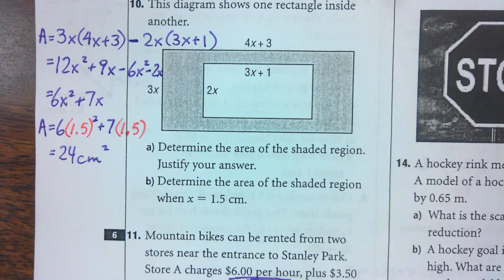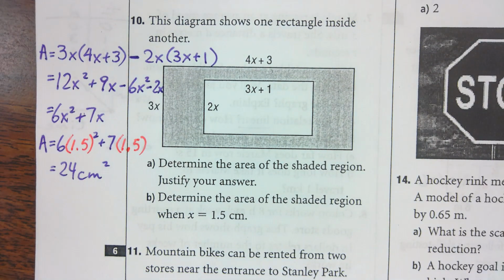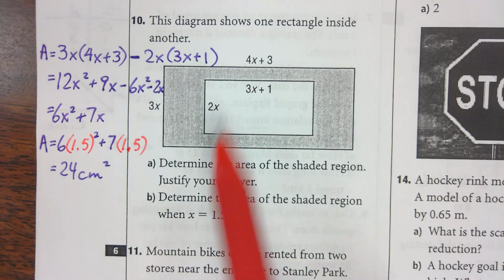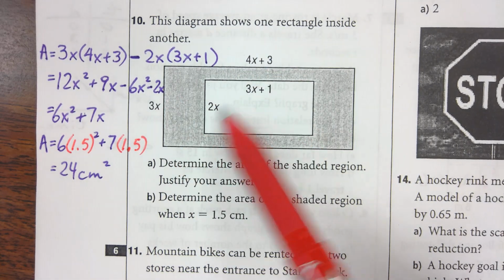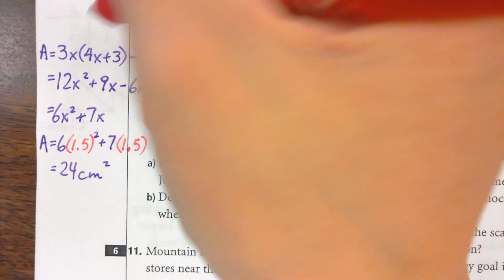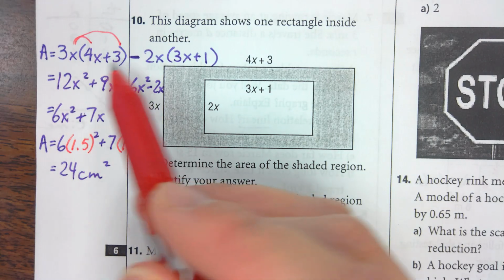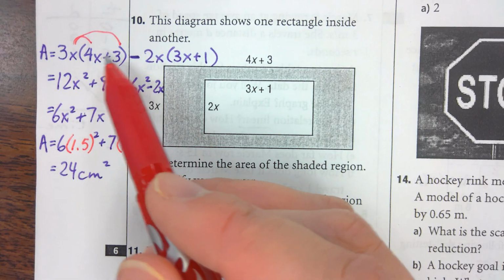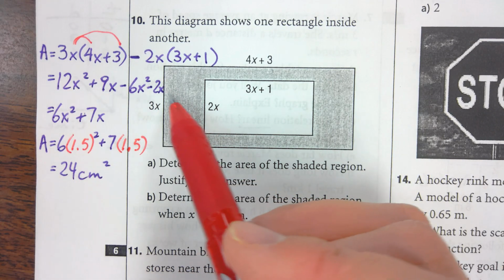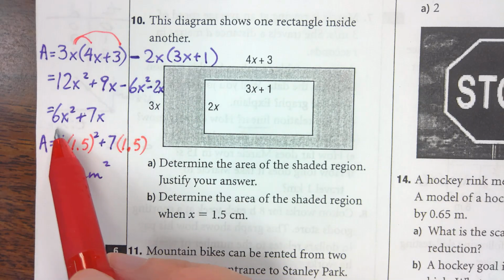Number 10. Skipping over to number 10. You want to find the shaded area. So length times width, take away length times width. Algebra. When you multiply, remember 3x times 4x, you get 12x squared. And 3x times 3, it's 9x. When you simplify, you get this as your expression.